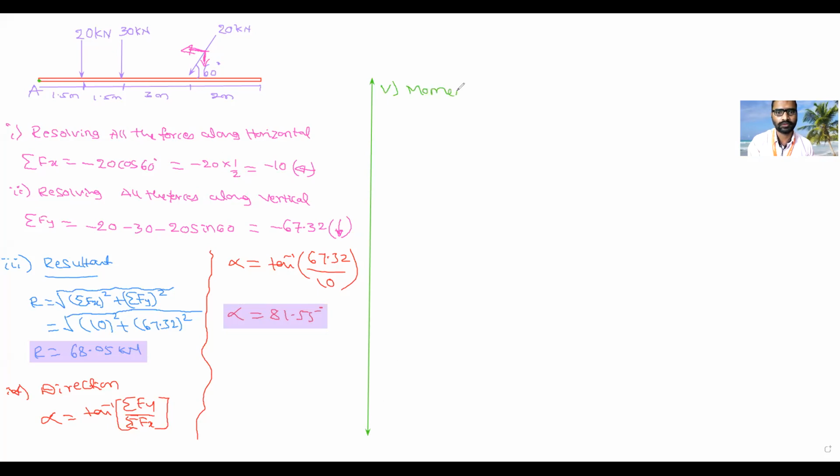Moment about A. So summation of moment about A is equal to, so this is anti-clockwise, 20 into, what is the moment? Moment is equal to force into distance. Correct. So force is 20 kilonewton. Distance is 1.5. Roll number 8, tell me next value. Next force is how much? What is moment? Tell me moment.